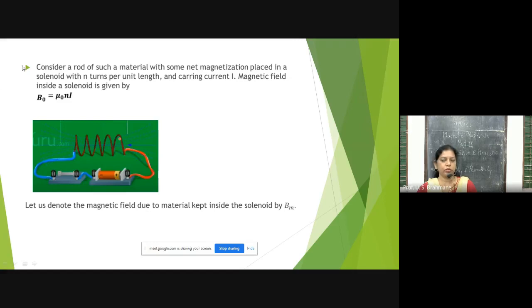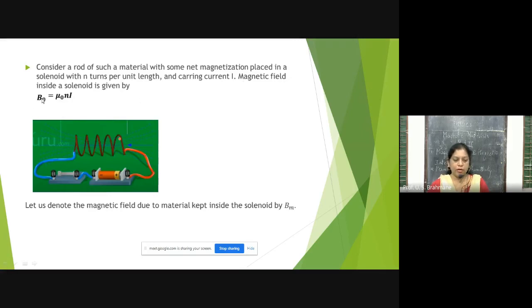Now we'll see about the magnetic intensity. We derived an equation earlier, in the last lecture, for the magnetic field due to electric current: B0 is equal to mu 0 n I for the solenoid. Consider a rod of such a material with some net magnetization placed in a solenoid with n turns per unit length and carrying current I. The magnetic field inside a solenoid is given by